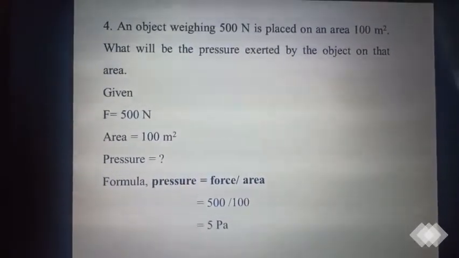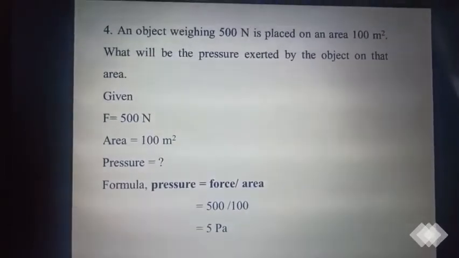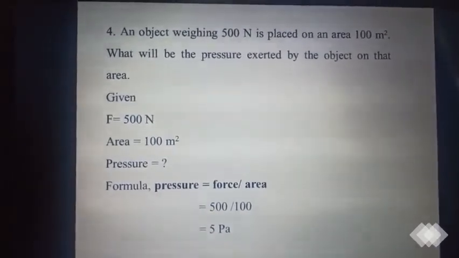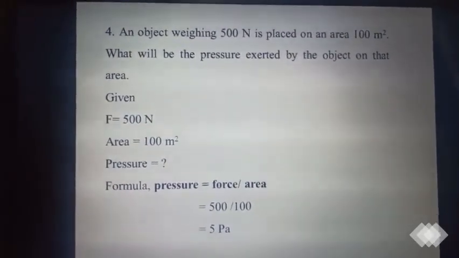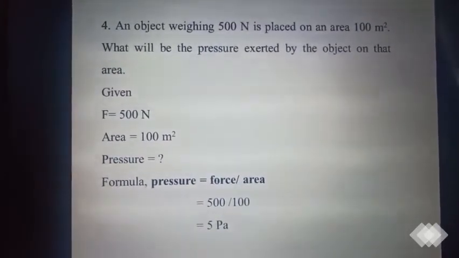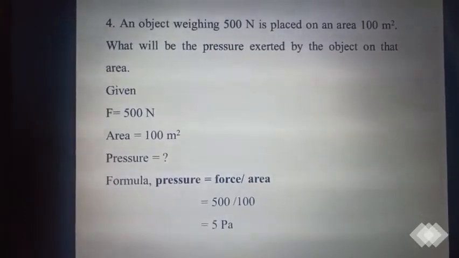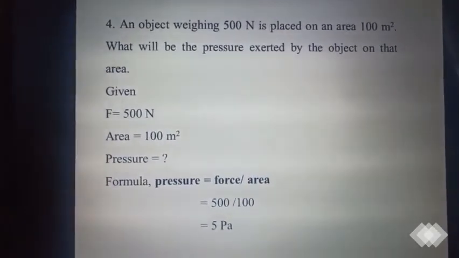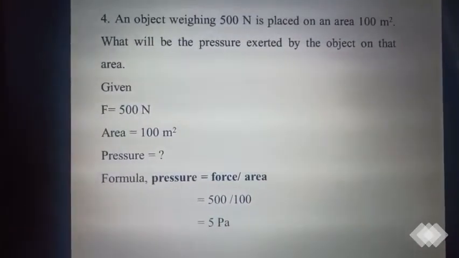The fourth one: an object weighing 500 Newton is placed on an area of 100 meter square. What will be the pressure exerted by the object on that area? Here there is no problem. They gave you a force, and you have an area value which is also in meter square. So just directly write the formula and apply the values. Pressure equals force by area. 500 divided by 100 is 5 Pascal. Clear?